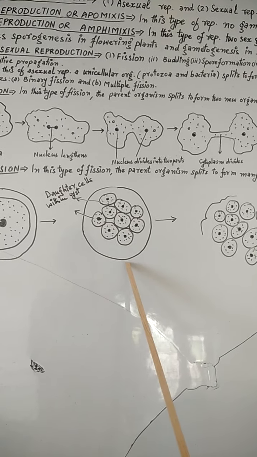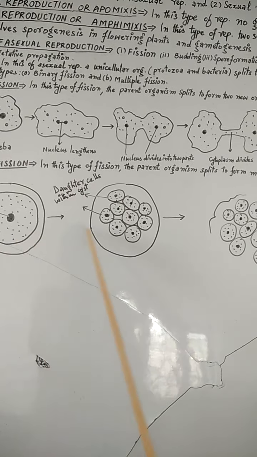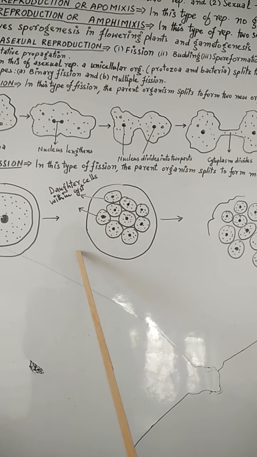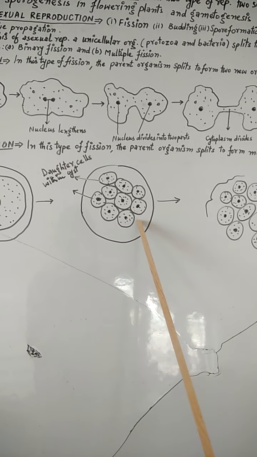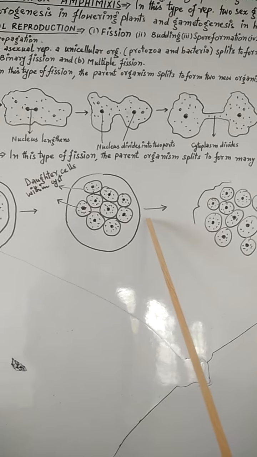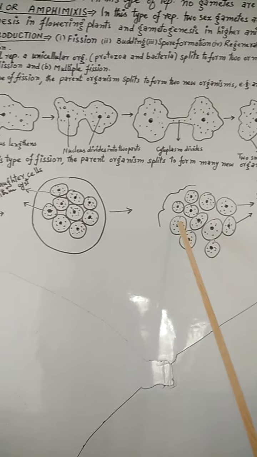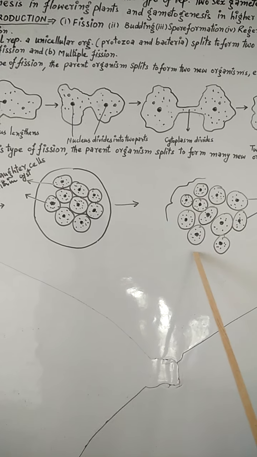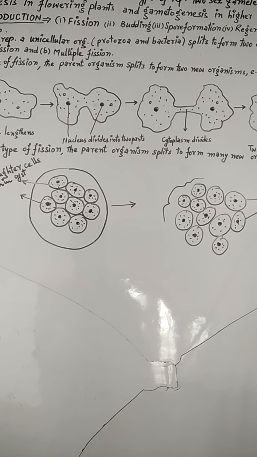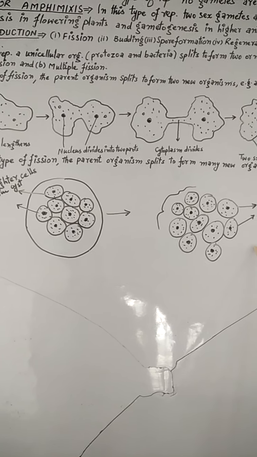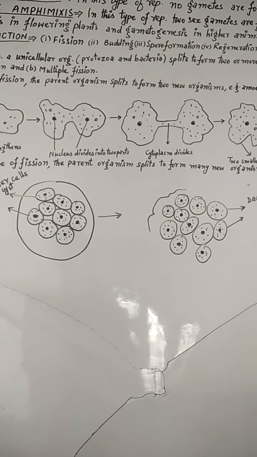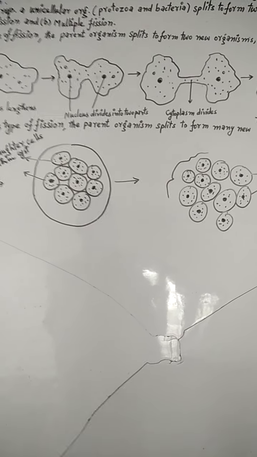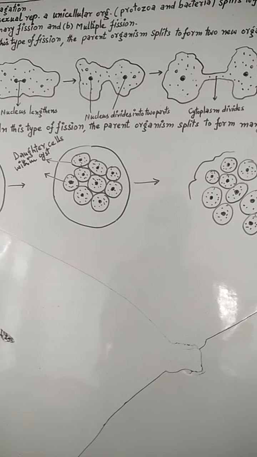The cytoplasm and the nucleus undergo division within the cyst, forming daughter cells within the cyst, as you see in this diagram. Further the cyst gets ruptured, releasing the daughter individual cells, which ultimately form adult organisms of Plasmodium. I hope that you have got this lesson.